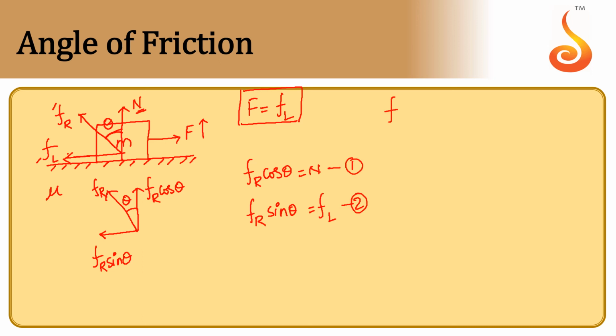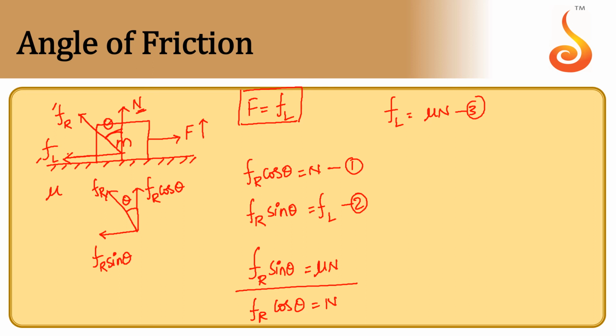We know that limiting friction is equal to mu into N. So let us substitute this in equation 2. What we get? Fr sin theta is equal to mu into N, and let me write the equation 1 here. Fr cos theta is equal to N. So let us divide both. Fr gets cancelled, N gets cancelled. So what we get? Tan theta is equal to mu. So the angle of friction is nothing but tan inverse of coefficient of friction.